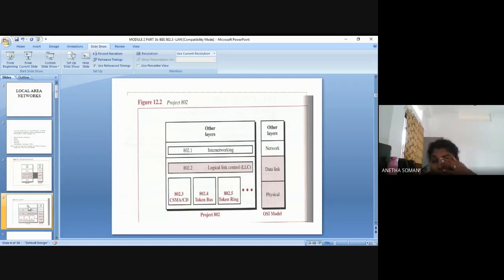Now you have various identifications for each of these projects. 802.3 is nothing but the Ethernet. That number is very, very important. 802.3 is nothing but the Ethernet architecture. 802.4 is the token bus, and 802.5 is the token ring. Okay, that is how it is named under project 802. Now in your syllabus, you have to study about 802.3, that is nothing but the Ethernet.